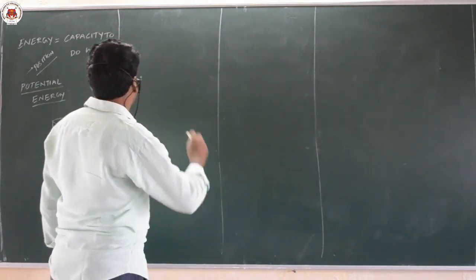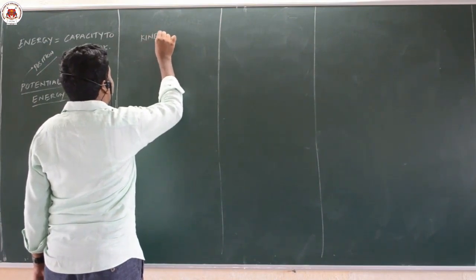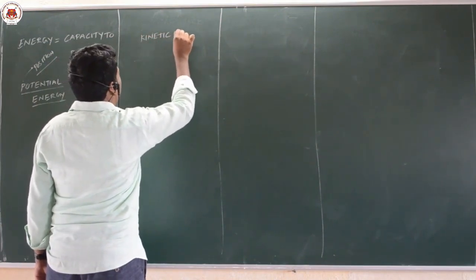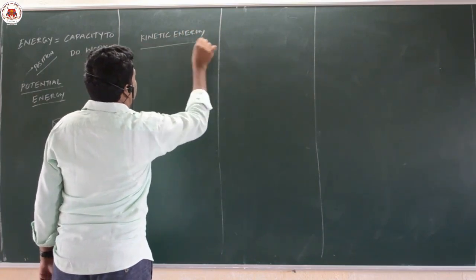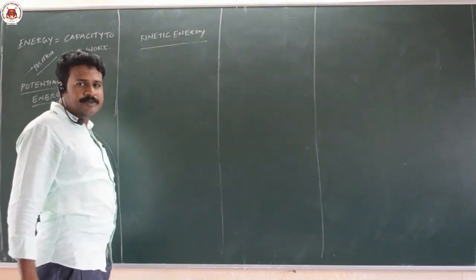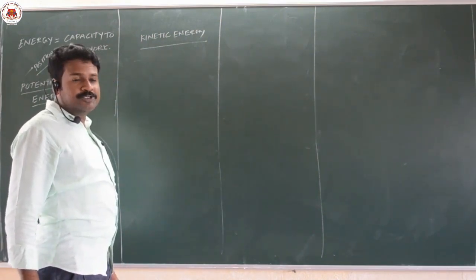Next is kinetic energy. Kinetic energy is the energy possessed by a body by virtue of its motion.